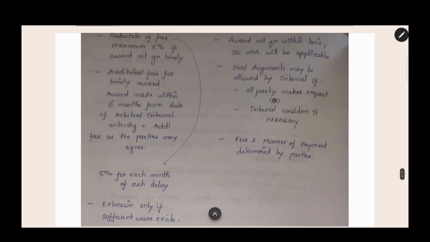In the 29B fast track procedure, the fees and the manner of payment: for the fees, it is for the arbitrator. How much it should give, in what manner it should be decided, what manner it should be paid, this will be determined by the parties.